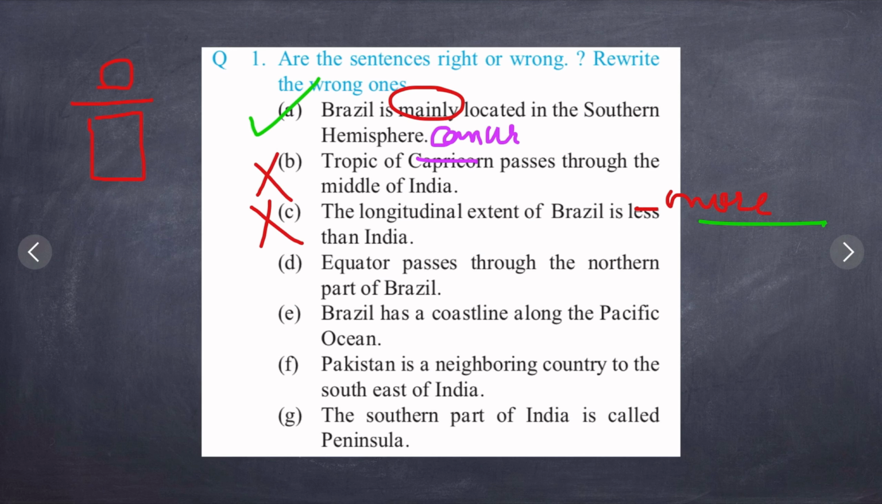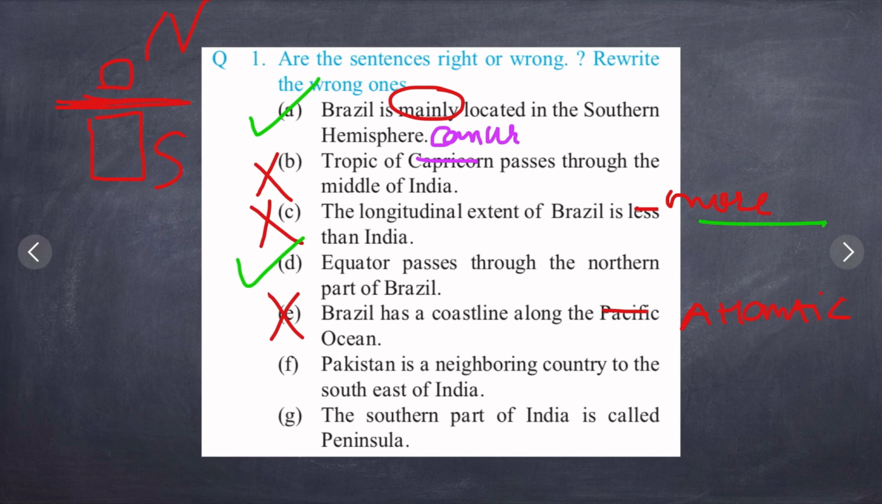Next we have, the equator passes through the northern part of Brazil. If this is the equator, this is the northern part and this is the southern part. So yes, it passes through the northern part of Brazil. Next, Brazil has a coastline along the Pacific Ocean. We know that the coastline of Brazil is the Atlantic Ocean, North and South Atlantic Ocean. So this is wrong. Brazil has a coastline along the Atlantic Ocean, not the Pacific Ocean.